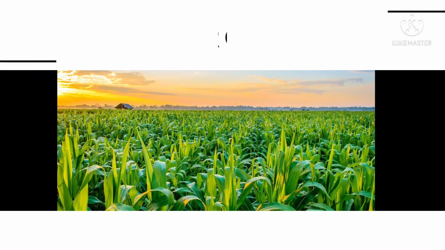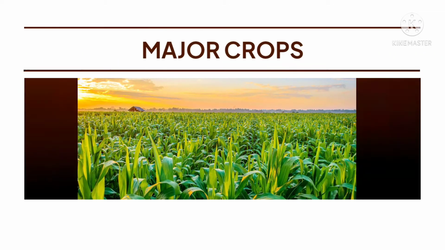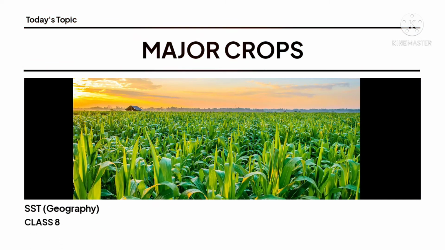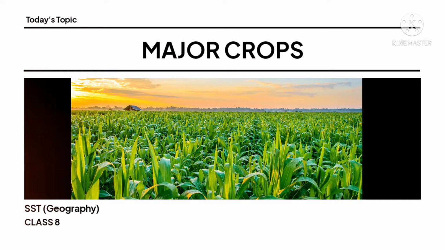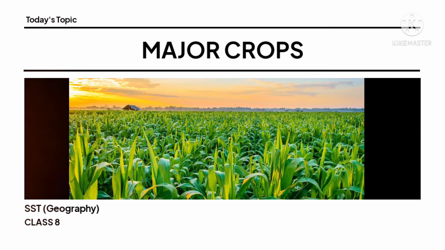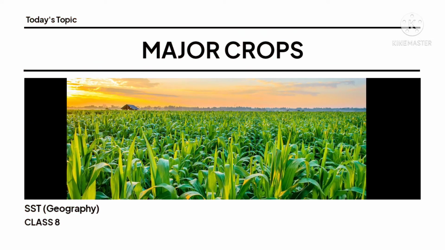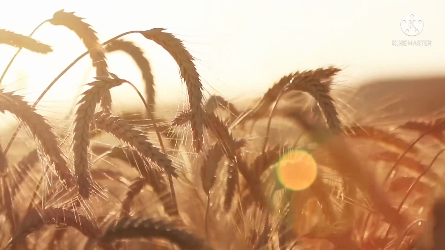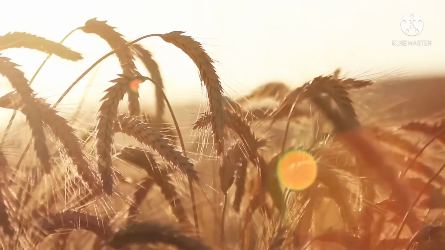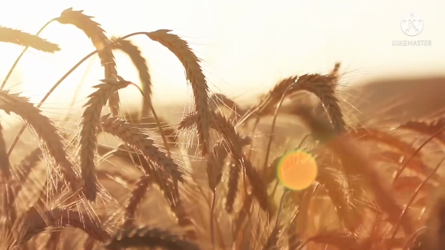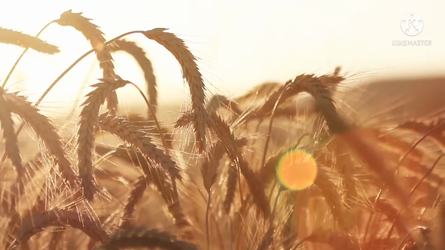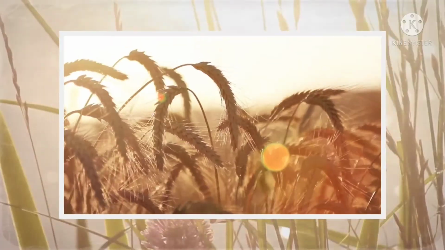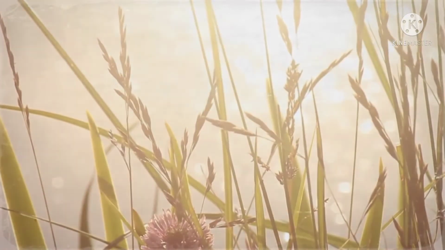So students, in our introduction class we have discussed the chapter number 6, your major crops, that we will be discussing today. In this chapter we have discussed what things we are going to learn, the different types of crops and the different examples of those crops. Today in this video we'll be focusing on the food crops. What are food crops, what are the different types of food crops and how they are grown, the growth process of those types of crops. So without wasting any time, let's start today's video session.